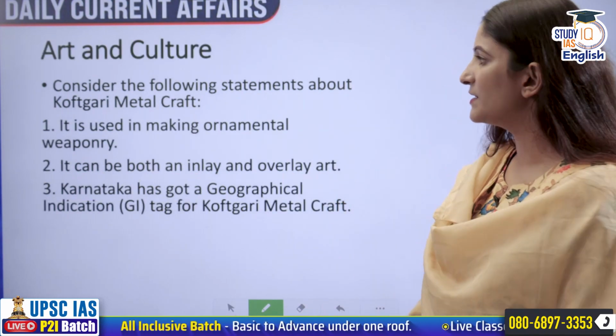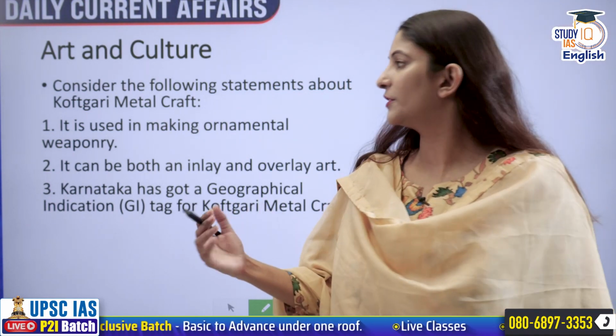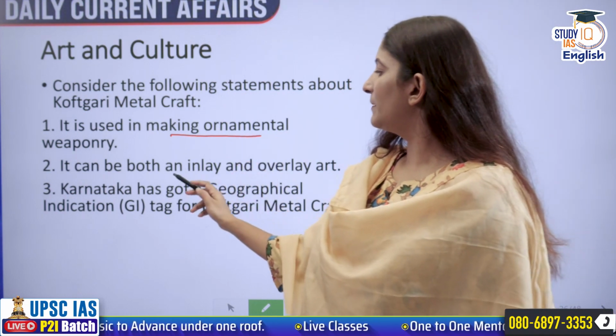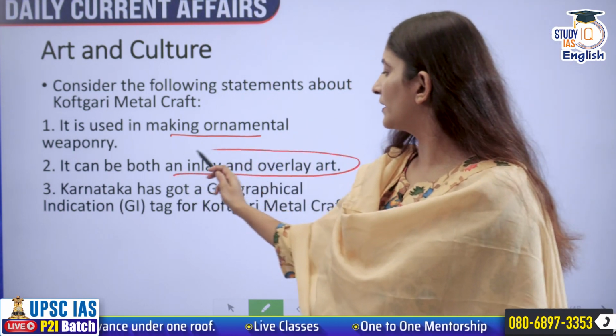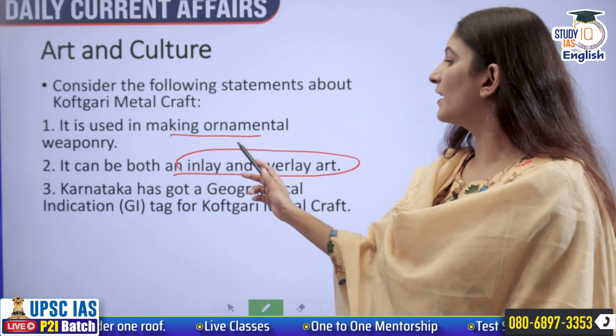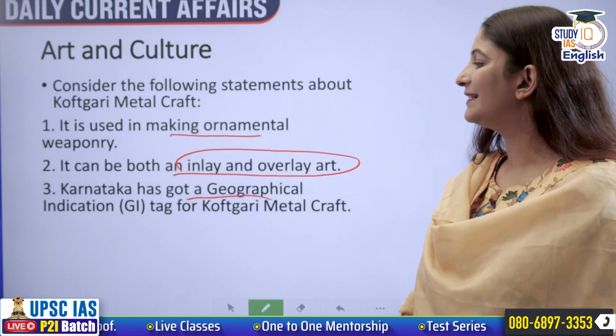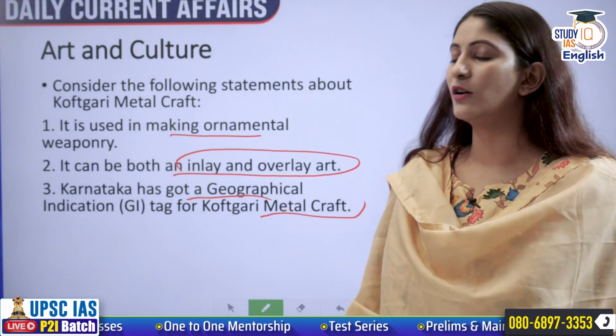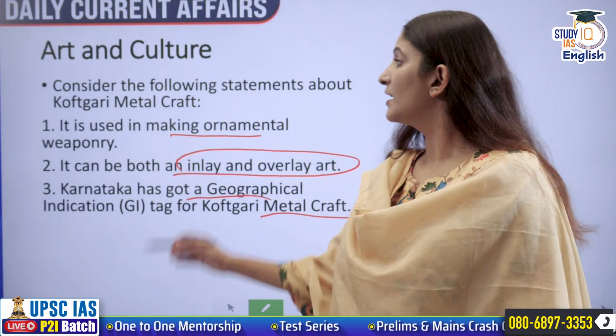Consider the following statements about Koftgiri metal craft. It is used in making ornamental weaponry. It can be both an inlay and overlay art. And then Karnataka has got a geographical indication tag for Koftgiri metal craft. What do we have to see? How many of the statements given above is or are correct?